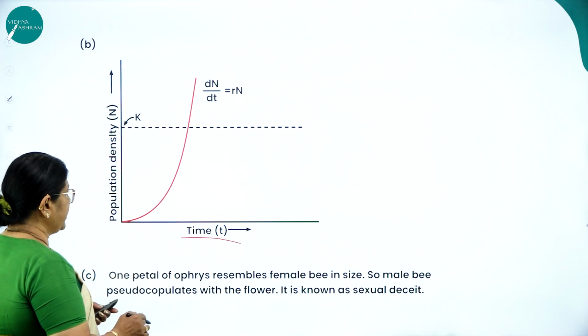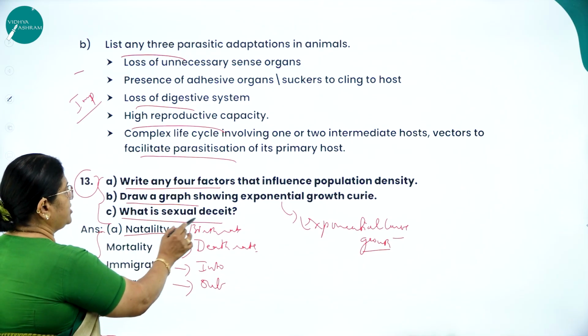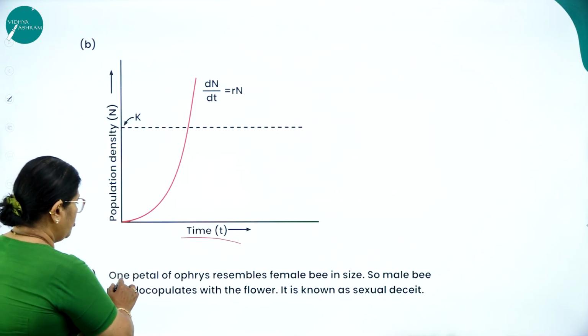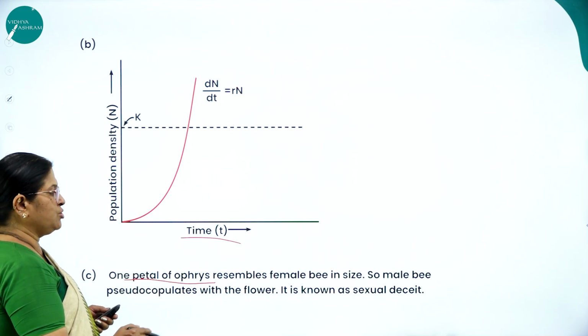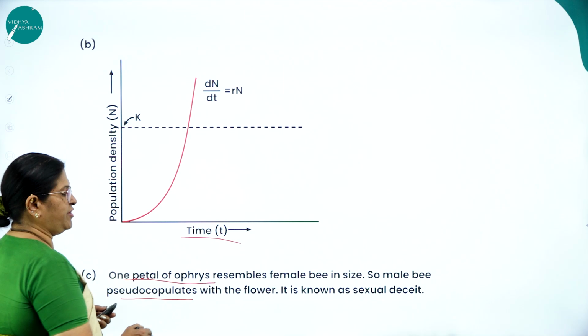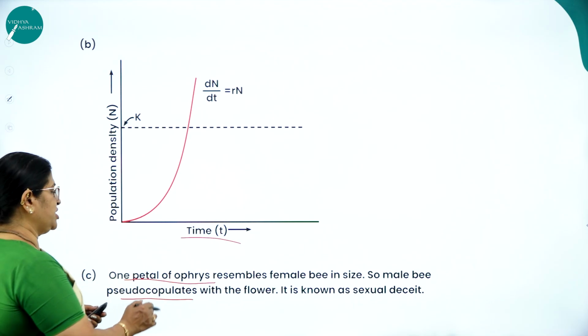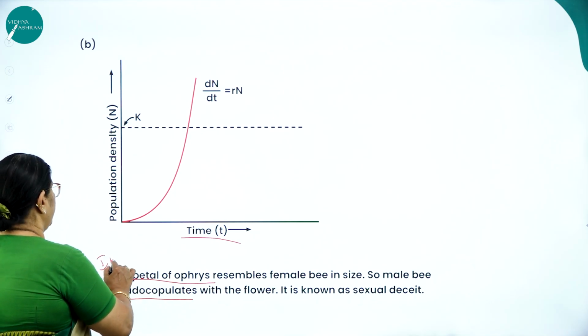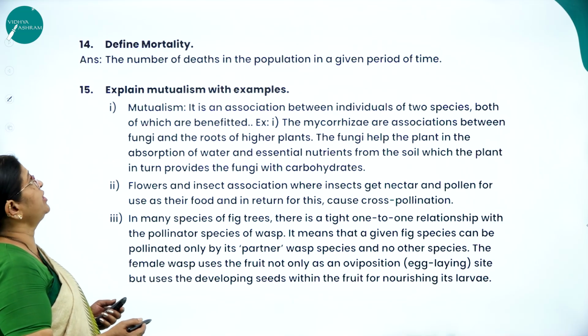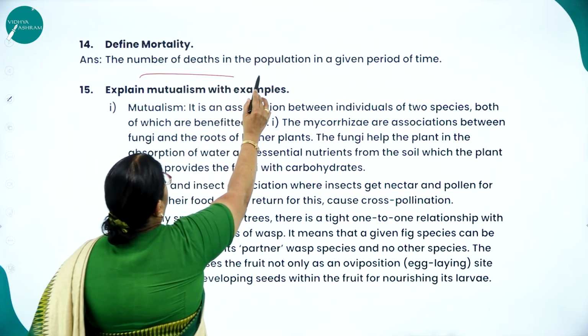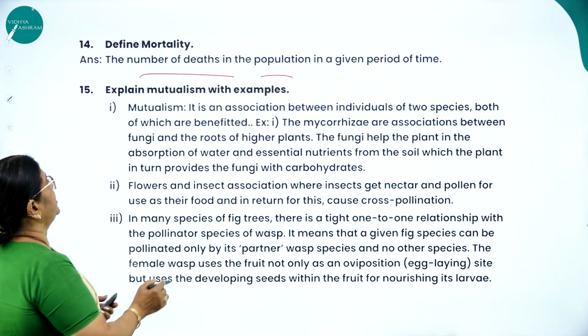Next, the next question is what? What is sexual deceit? One petal of Ophrys resembles the female bee in size, so the male bee pseudocopulates with the flower. It is known as what? Sexual deceit. This is also important from the examination point of view. Next, define mortality: the number of deaths in the population in a given period of time.